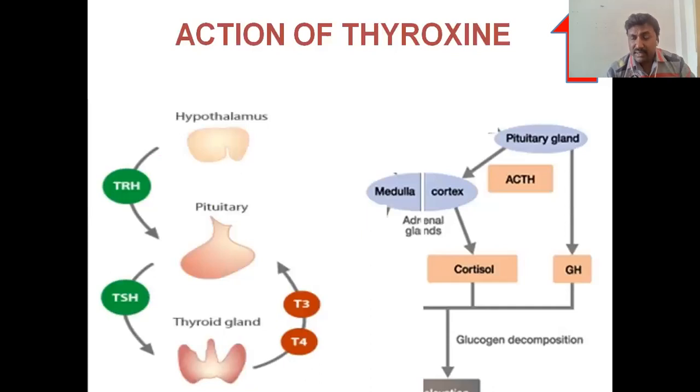So this is how the blood glucose levels are regulated in our body. The main blood glucose levels are regulated by insulin and glucagon. The remaining others are also maintained and regulated, but these two are very important to write in the examination.